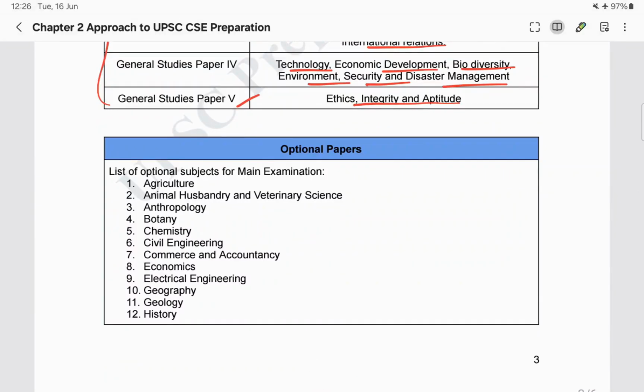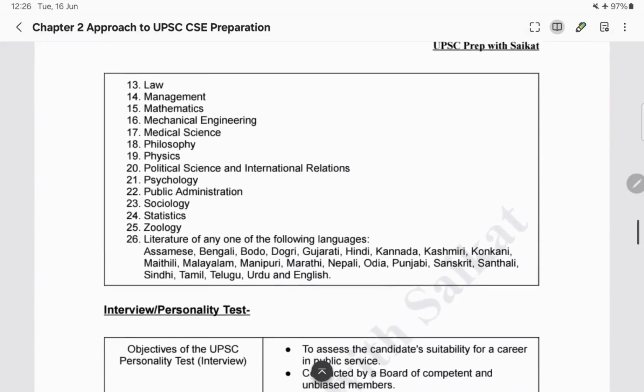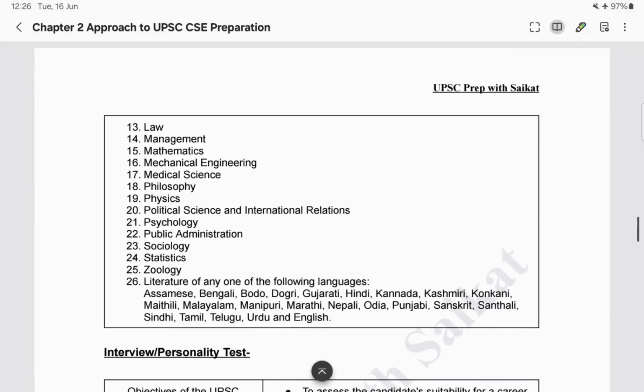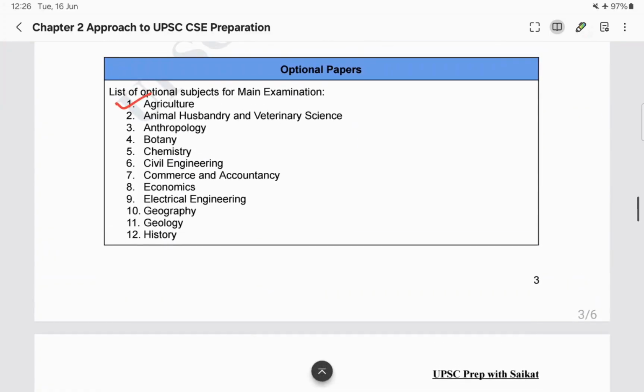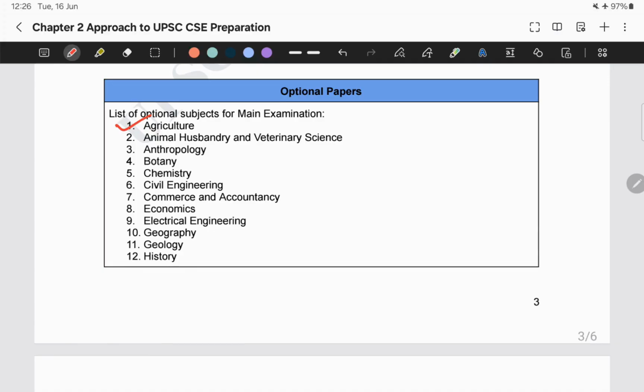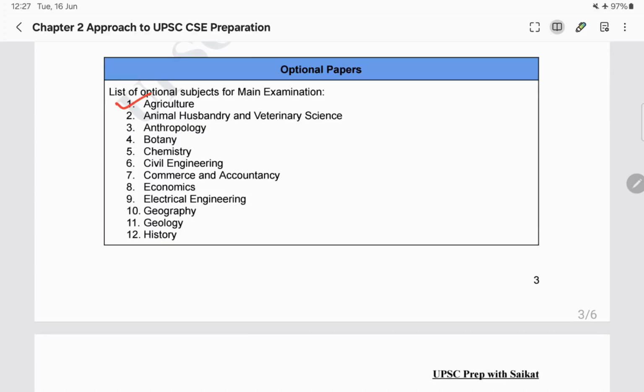There are a total of 26 optional subjects that they have given, ranging from agriculture to medical science, zoology, etc. Literature subjects are also included. We need to choose any one of them, and there will be 2 papers based on that optional subject. So there is a list of 26 subjects. This was all about the mains syllabus.